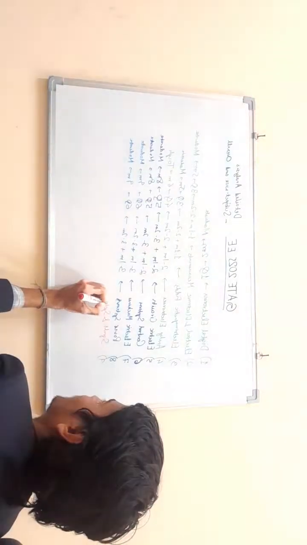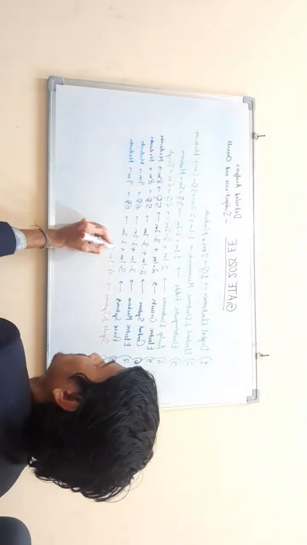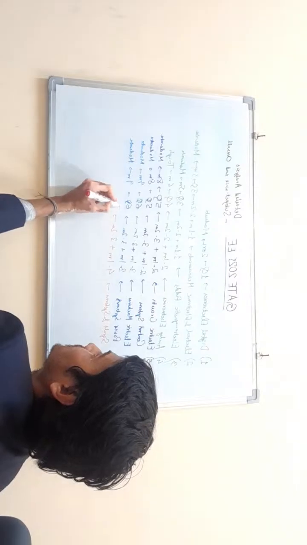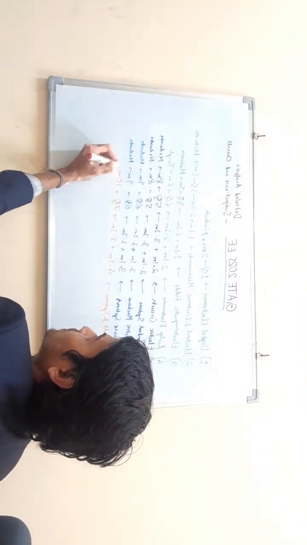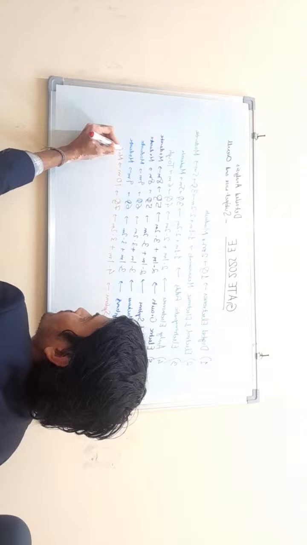Signals and systems had 10 marks. How many questions? 4 1-mark and 3 2-mark. So 7 questions of 10 marks. And it was, I think, moderate to tough.